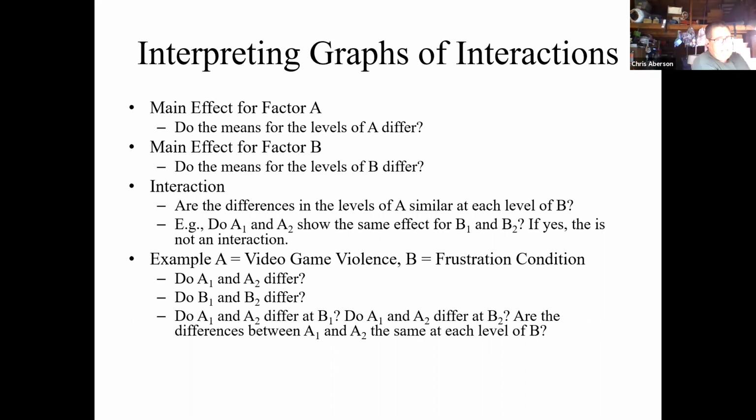So again, in interpreting these different effects for the main effect of factor A, we're going to focus on whether the means for the different levels of factor A differ. For the main effect of factor B, we're going to focus on whether the means of the levels of factor B differ. For the interaction, we can ask this in a number of different ways. Is the effect of A similar at each level of B? Or we could do it the other way around, whichever makes most sense to you. That is, is the difference between A1 and A2 the same when we're talking about B1 versus B2? Or we could flip that around. So we're going to ask those questions of each of these graphs.